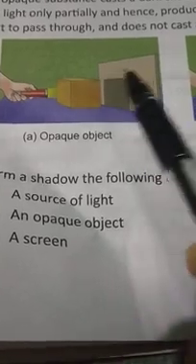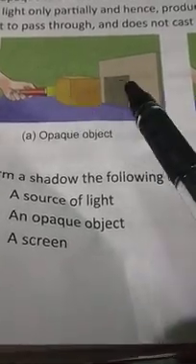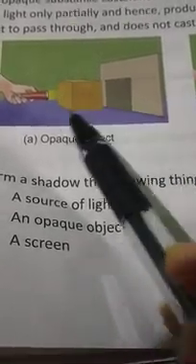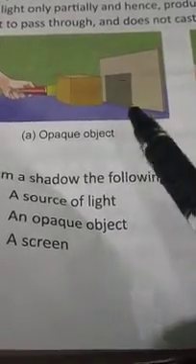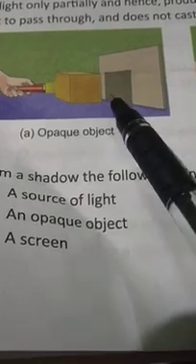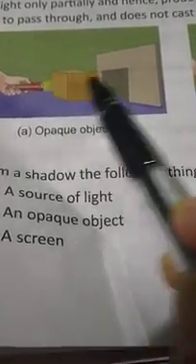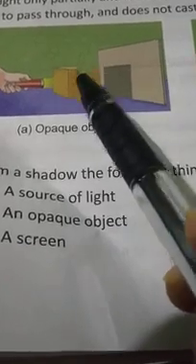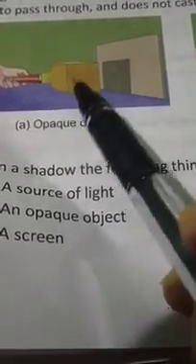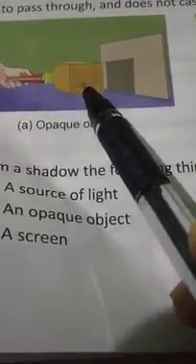You can observe the light on this side, but suppose this is a cardboard box, this size of shadow you will see on the screen because it is blocking the path of light. It will never allow the light to pass through it because it is an absolutely opaque object.